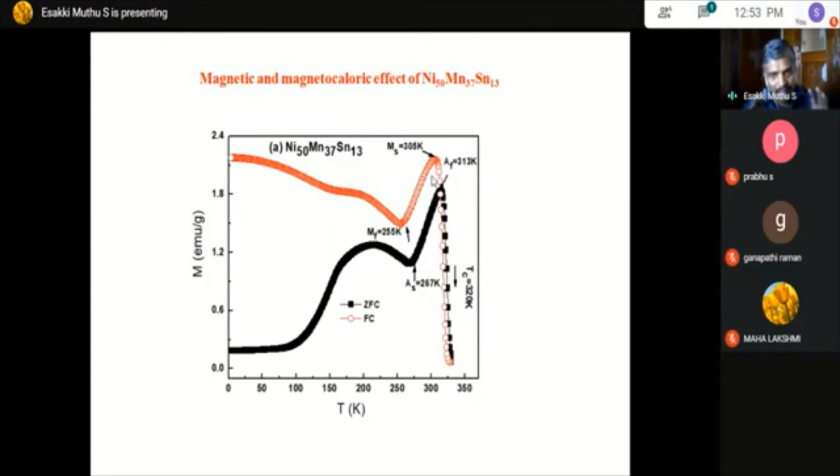When you compare this material to other materials, there is only a magnetic transition, and that gives only one magnetocaloric effect. But here we have a combined structural as well as magnetic transition. Then we can measure the magnetic entropy change in two transitions, in this region as well as in this region. Okay, so in order to measure the delta SM value, we performed